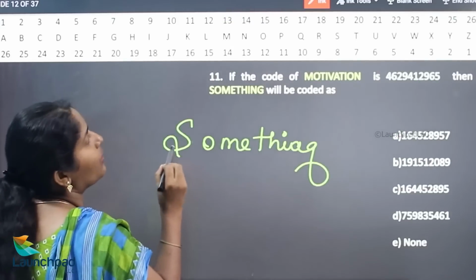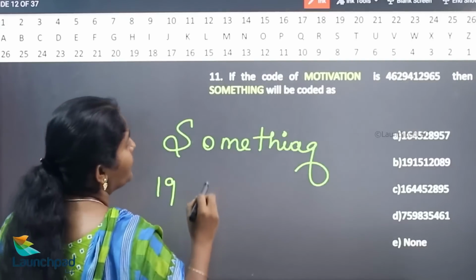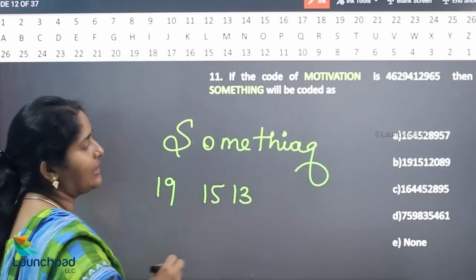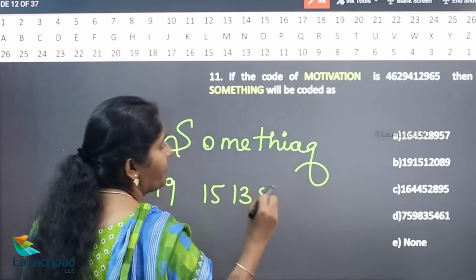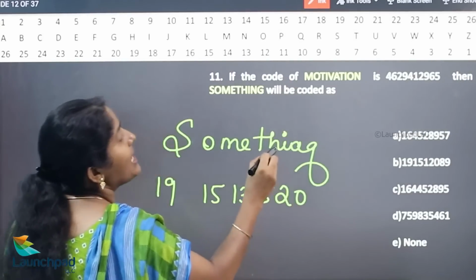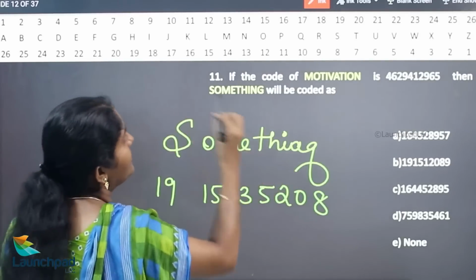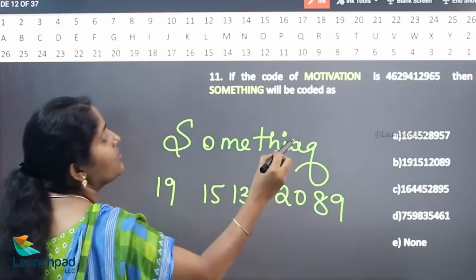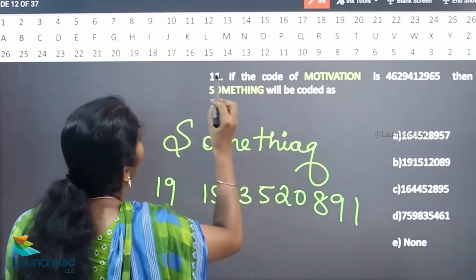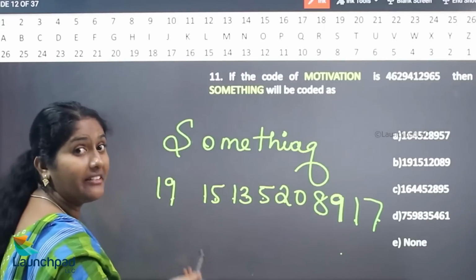What is the value of S? 19. What is the value of O? 15. What is the value of N? 14. First of all, we write the values. What is the value of E? 5. What is the value of T? 20. What is the value of H? 8. What is the value of I? 9. What is the value of A? 1. What is the value of G? 7. Yes, finally we are going to write the answer.